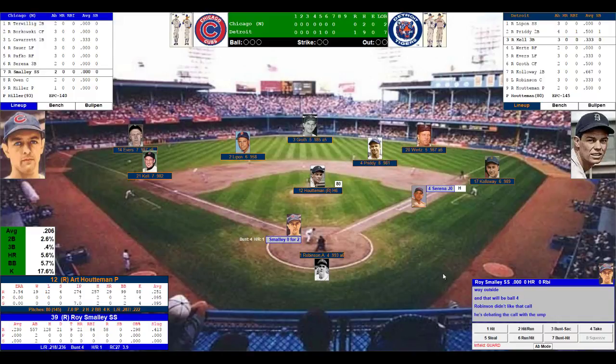Back out on the mound, though unhappy, is Hauptman. He did not like that ball call. Neither did Robinson, the catcher. Tying run at first. Callaway holding on Serena. Serena 4-10 base running ability. Here comes Smalley. Smalley's 0 for 2.